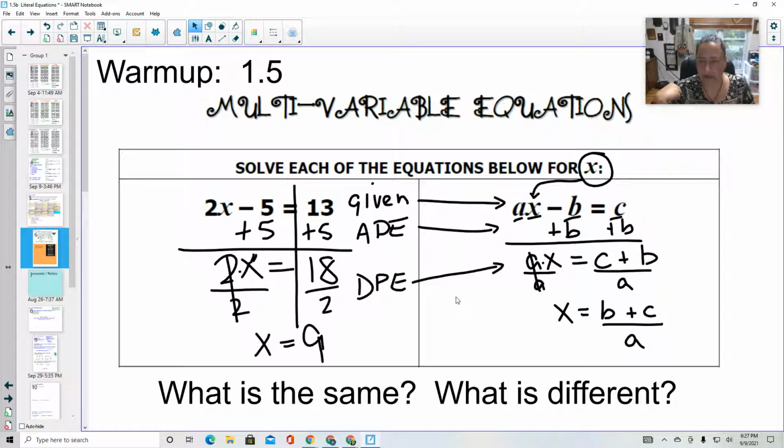However, now we're dealing with variables instead of numbers. So we're going to have less constants to be able to put together. X was 9 in the first case, but since we don't know what B, C, or A is, we can't actually simplify that anymore. So your final answers are going to turn out a little more complicated because they're going to have variables in them.